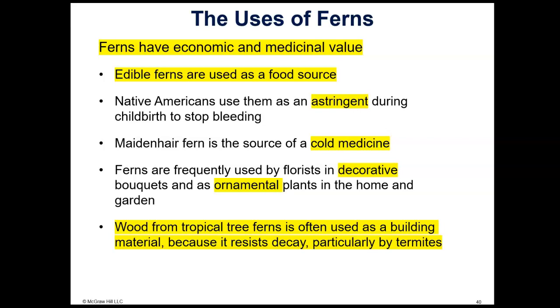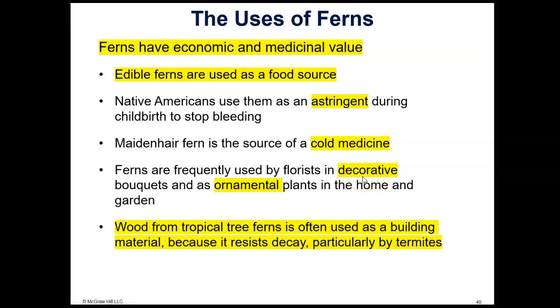Ferns have economic uses and medicinal uses. Edible ferns are used as a food source. I just showed you the fiddleheads, which are immature sporophytes, and those are edible. Native Americans used them as an astringent to stop bleeding during childbirth. The maidenhair fern is a source of a cold medicine.